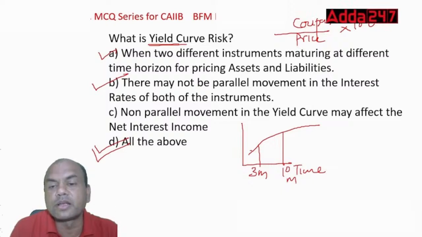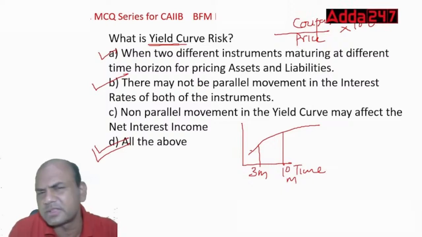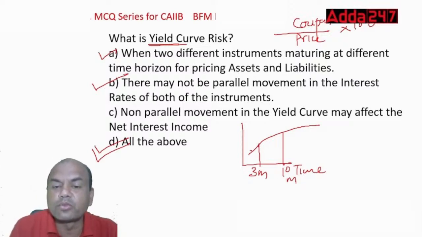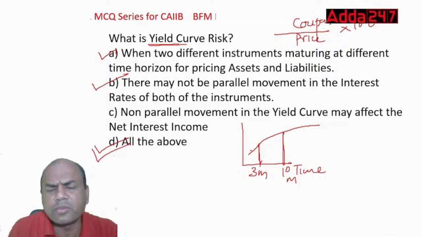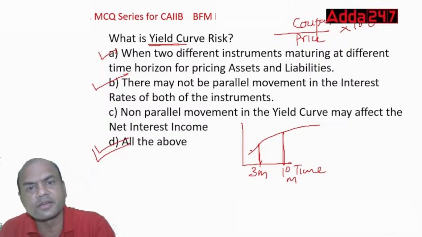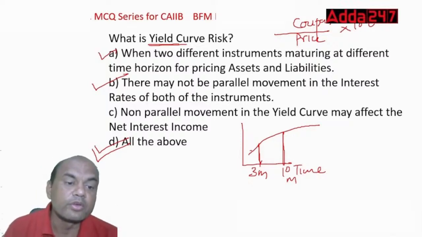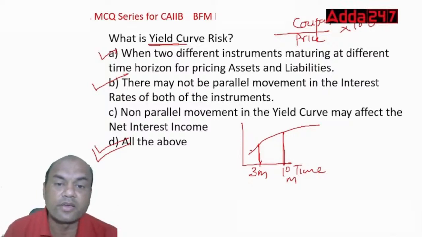Non-parallel movement in the yield curve may affect the net interest income, obviously. And net interest income will be affected if 3 months moves faster and 10 years move slower. So it will be definitely affected, isn't it? So that is again a yield curve risk. Got it, everyone? So what is the yield curve risk? Everyone has got this?